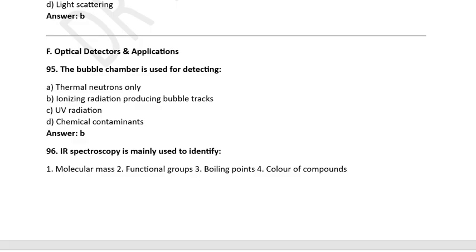Bubble chamber is used for detecting A. Thermal neutrons only. B. Ionizing radiation producing bubble tracks. C. UV radiation. D. Chemical contaminants. Option B is the right answer. Ionizing radiation producing the bubble tracks.